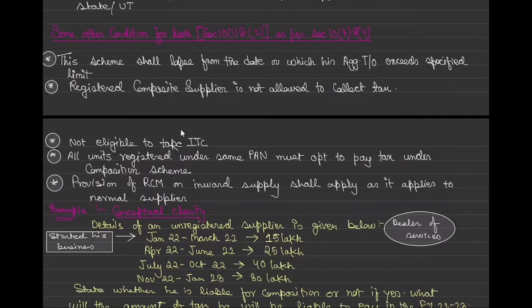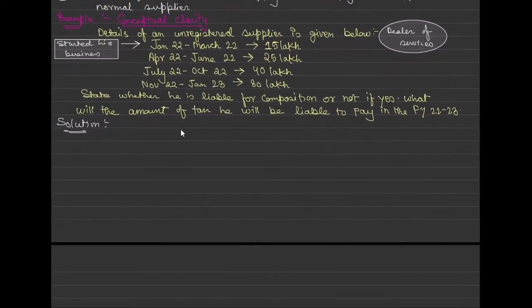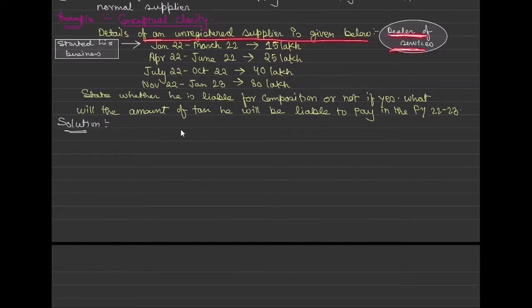Now here is the example, and this is a very beautiful example. What they are saying is that details of an unregistered supplier are given below. He is a dealer of service. January 22 to March 22, started his business, 15 lakh. April 22 to June 22, 25 lakhs. July 22 to October 22, 40 lakhs. November 22 to January 23, 30 lakhs. State whether he is liable for composition scheme or not. If yes, what will be the amount of tax he will be liable to pay in the financial year 22-23.